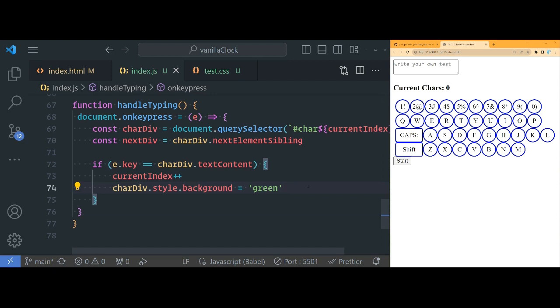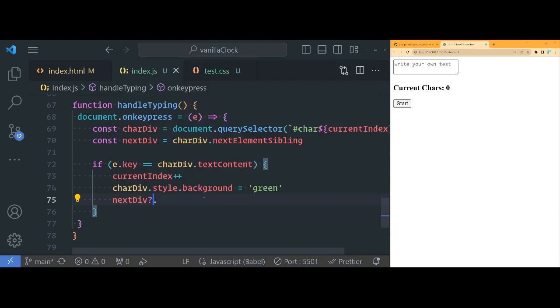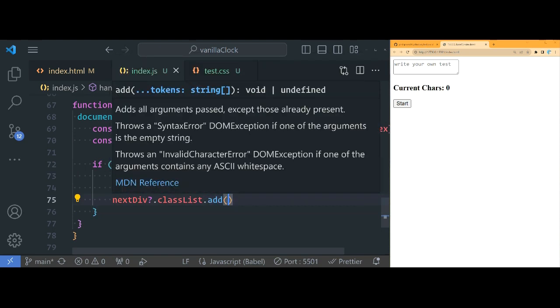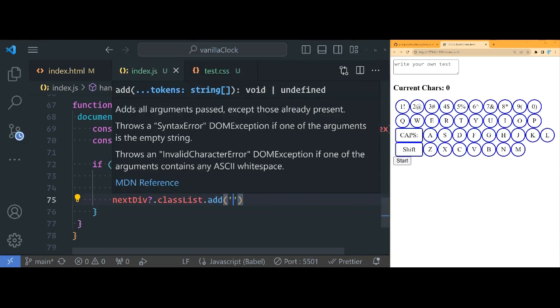So the easiest way to do that, so we set the current div's background to green, and then we're going to set the next div. But you need the optional chaining operator, question mark, because sometimes the next div won't exist and you'll get an error, right? Let's say you're on the last character of the string, the next div will be undefined and this will give you an error. But with the question mark, it won't. So nextDiv.classList.add, and we're going to handle how to make it blink in CSS. And I'll call this class has-blink.